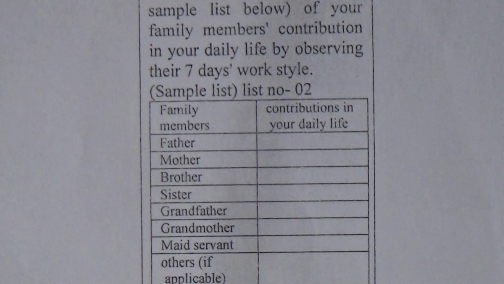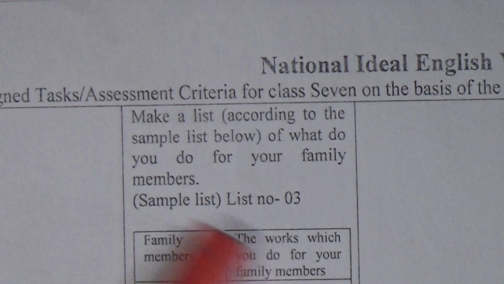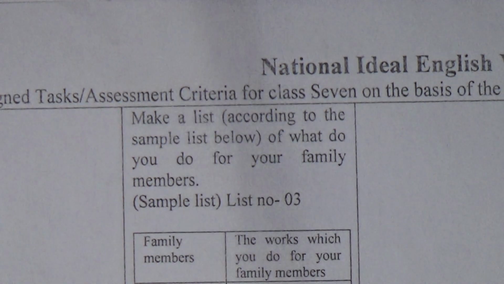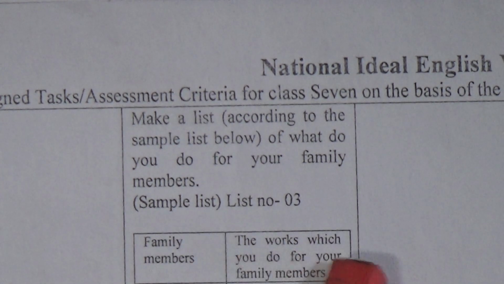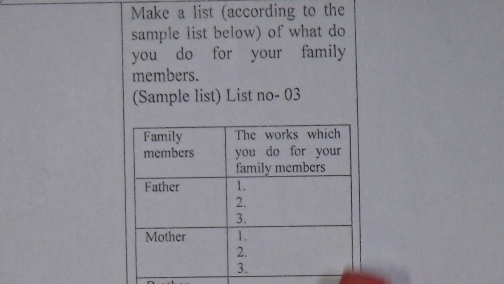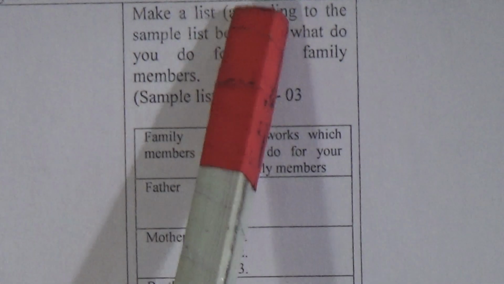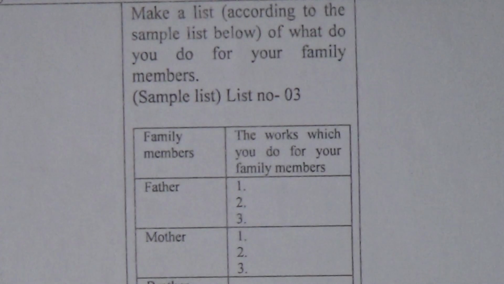Now list number 3. Make a list according to the sample list below of what you do for your family members. This is your work list. Family members and the works which you do for your family members. Now this is actually your contribution to your family.